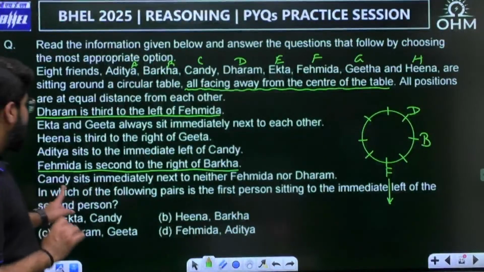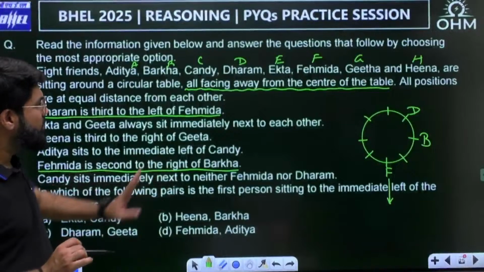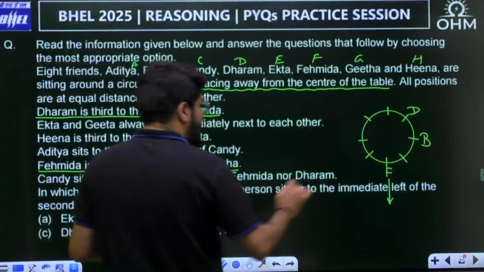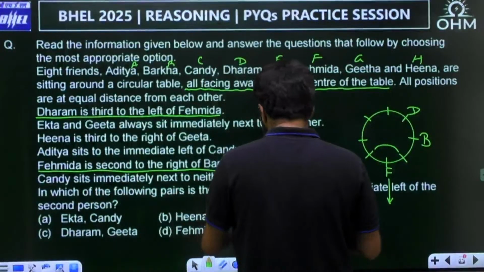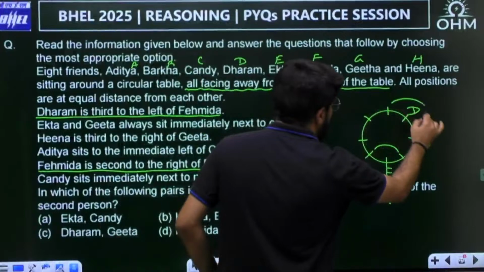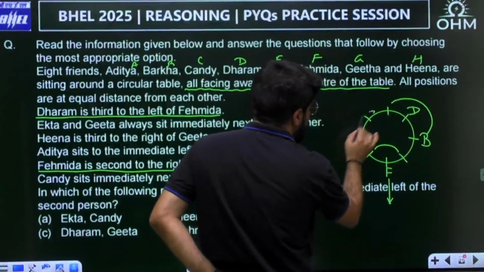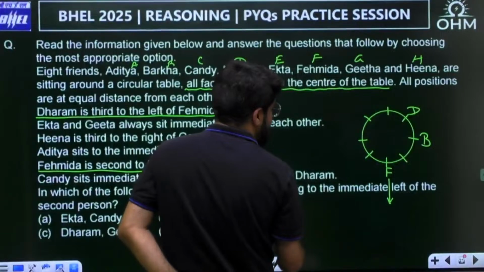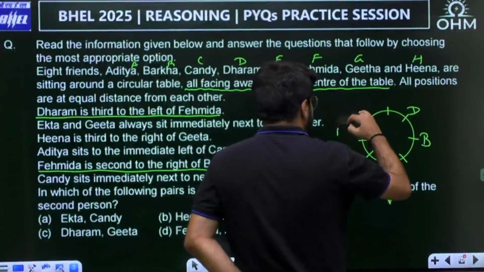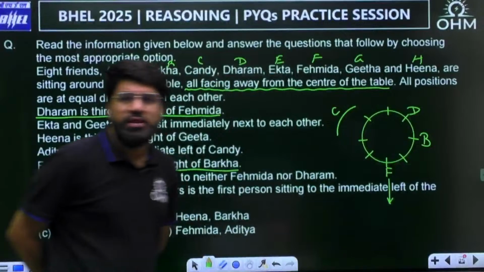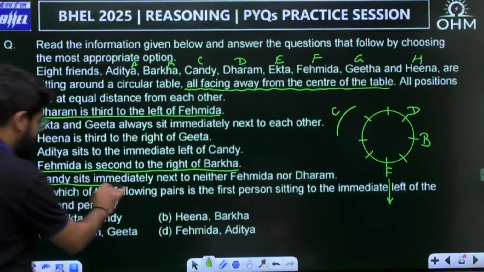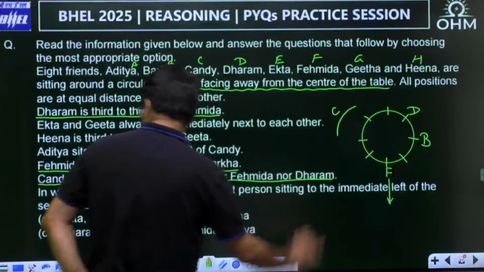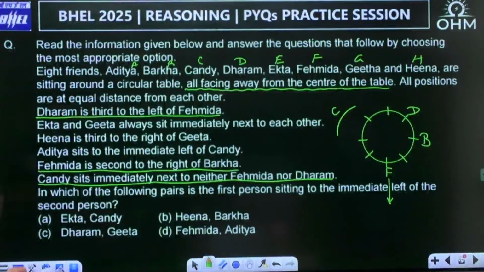Then Candy sits immediately next to neither Fahimda nor Dharam. So Candy cannot come here, and cannot come here also. What is the possibility for Candy? Only these two are the possible positions for Candy. Let me mark it here. Out of any of these two, Candy will come. So this statement is used. Clear now? Now let us reread.